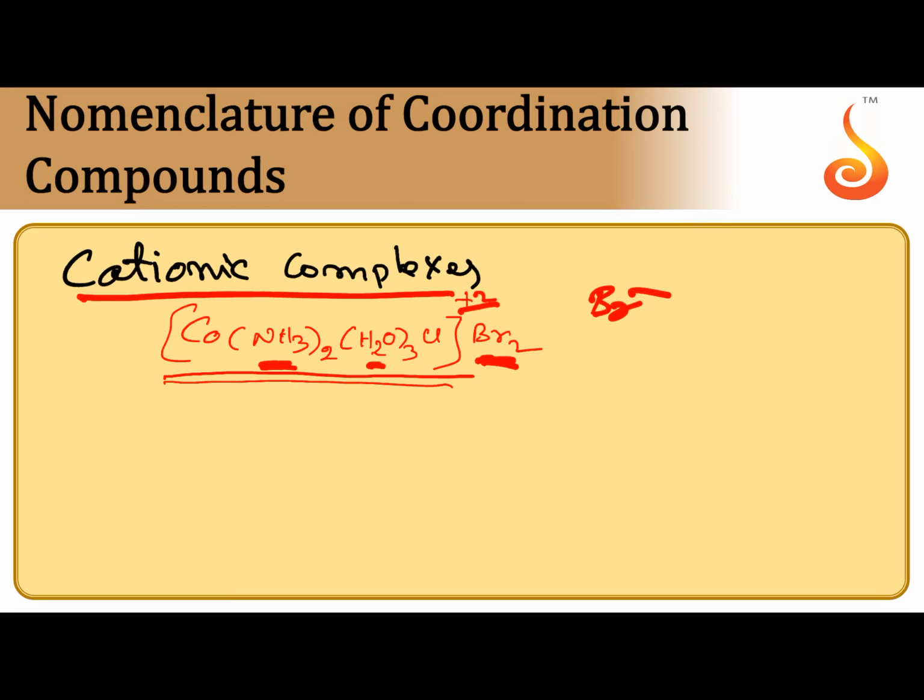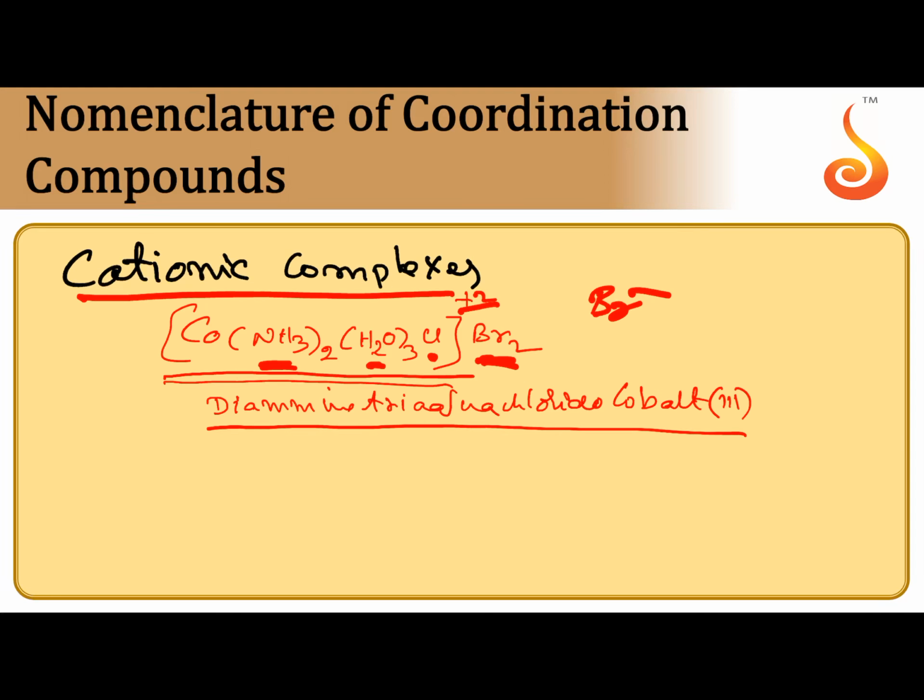So ammonia ligands, H2O ligands and Cl minus: 3 types of ligands are there. First in alphabetical order, diammine, triaqua, because when H2O is present, it is aqua. You can name the ligands separately. Chlorido. Cobalt is the central metal atom, its oxidation number is 3. After that the counter anion, no need to mention the number, just write the name of the anion, bromide.